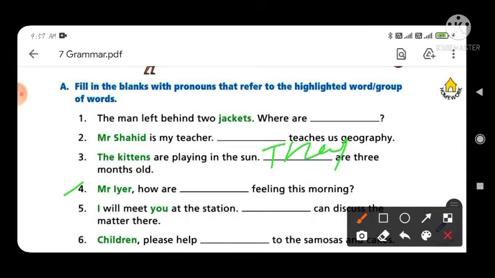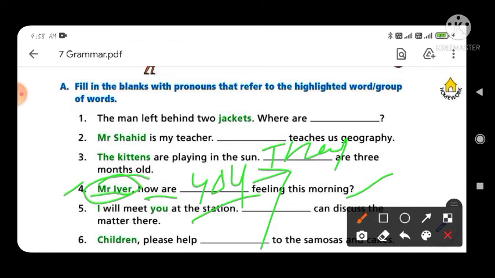Now fourth is Mr. Layer, how are dash feeling this morning. So you know very well that here is the addressing word and it is a noun, and if you speak to the person who stands before you, then the person will be the second person. Here a question is being asked to a person, so you have to write you. If the person is before you, the person will be second person, and the second person pronoun will be you.